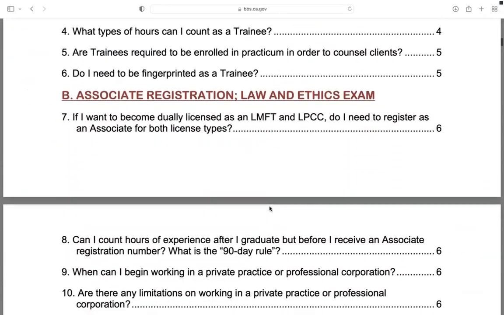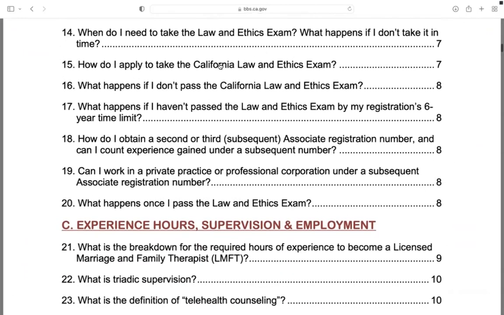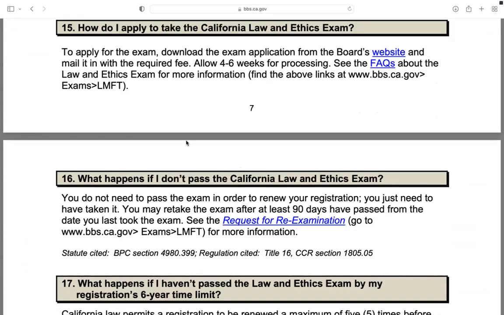You'll see that there's a nice long list of so many questions, and to find the answer, all you need to do is scroll down or simply click the question and it'll bring you right to it. If you don't find your question on here, feel free to reach out to your CTC team, but I encourage you to check here first.